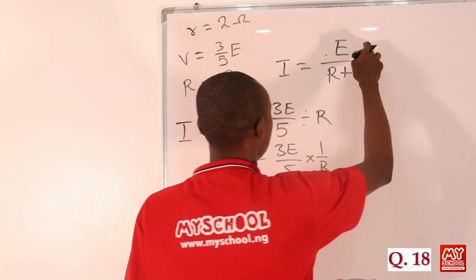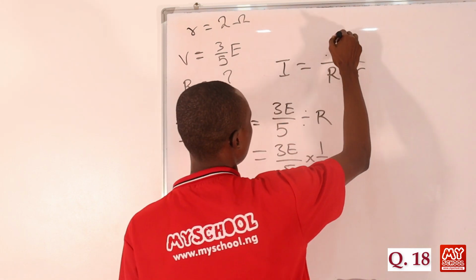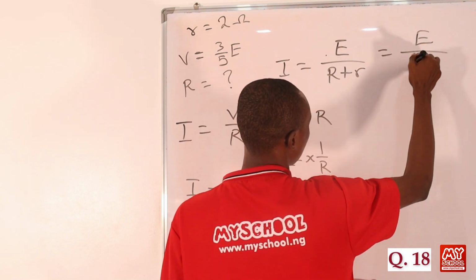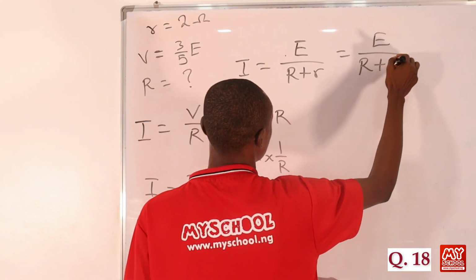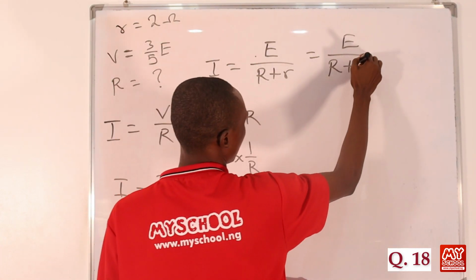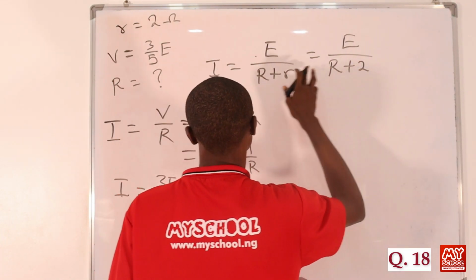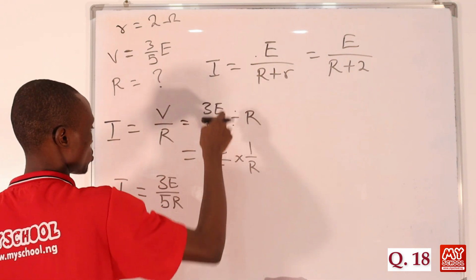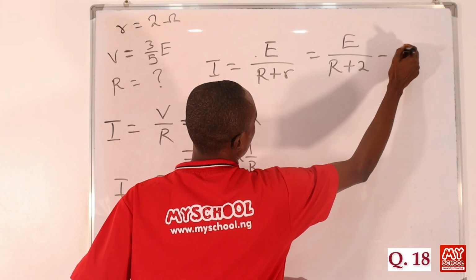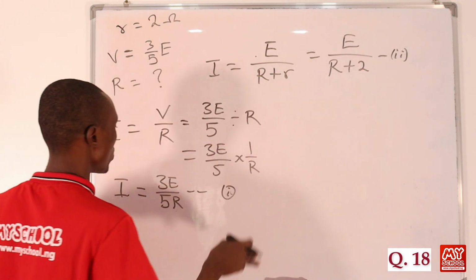Okay, now let's return back to this place. Now our nominal value here is equals to E, so we leave it, and our R we don't know, then we have plus the internal resistance, which is given to us to be equals to 2 ohms. So we put 2 here. Now we'll be equating both equations. So let's go to equation 1, let's go to 2. So in this case, we are going to be equating both equations.